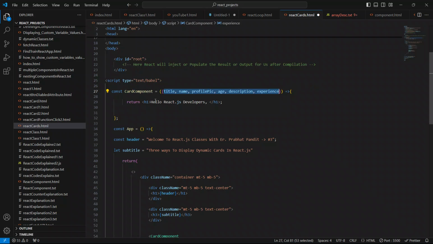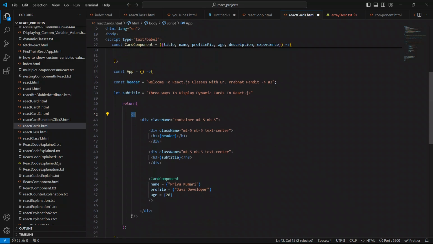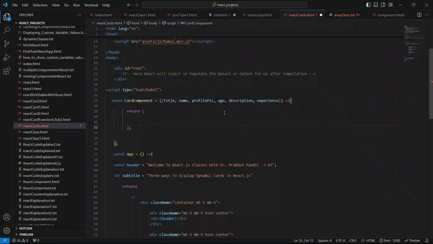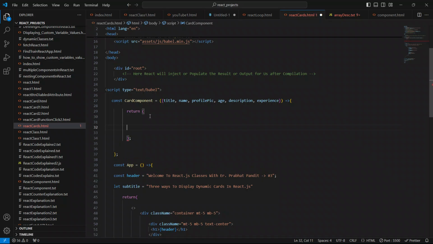Now this card is going to have multiple elements, so we have to use a wrapper div, a wrapper container, or JSX fragments inside this return statement. I'm going to use open and closing parentheses and close it first, and you can see we have got a red mark. It says that you have to use at least one parent div or one container div, or you are free to use JSX fragments.